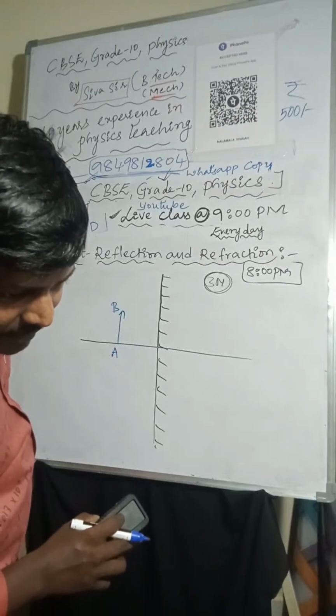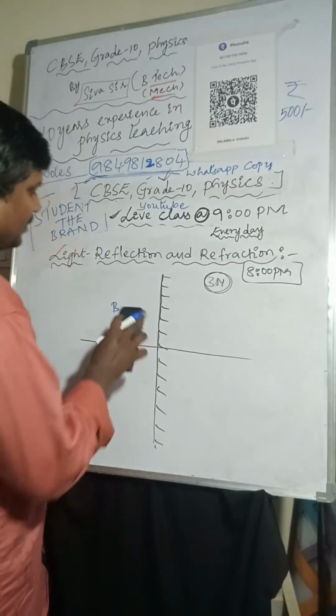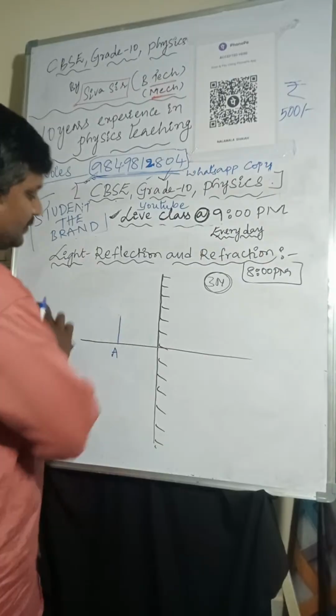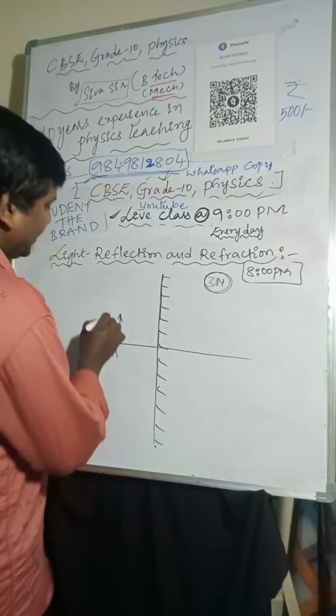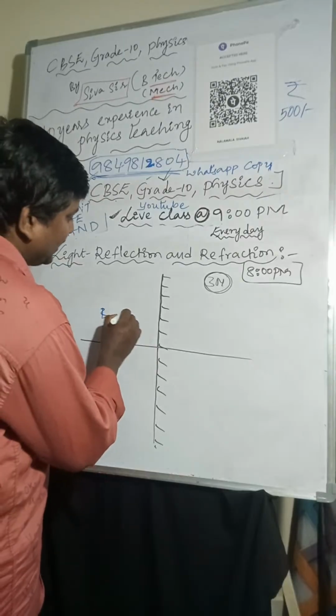Chaitali. Okay. Height. Okay, so I'm taking this AB. 1 liter I am taking like this.